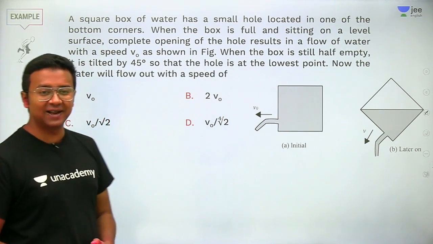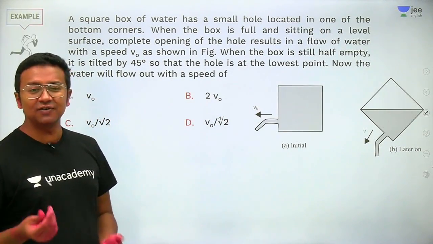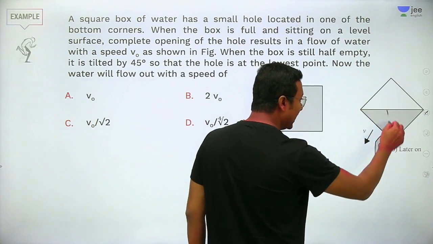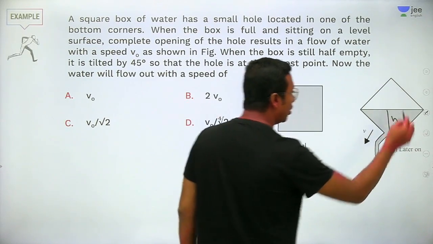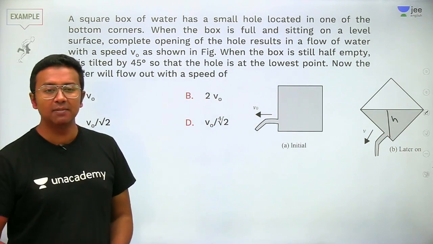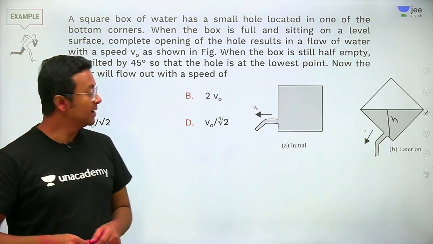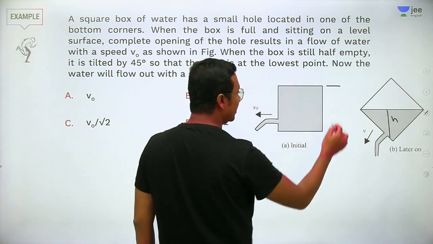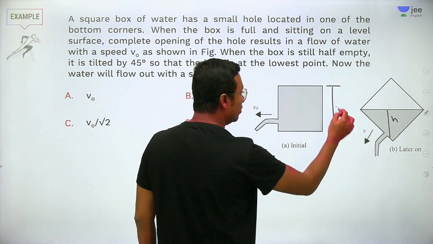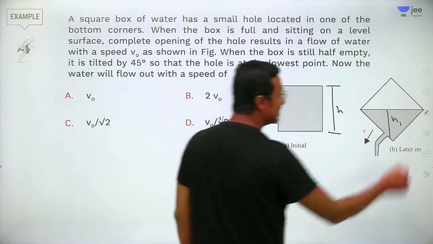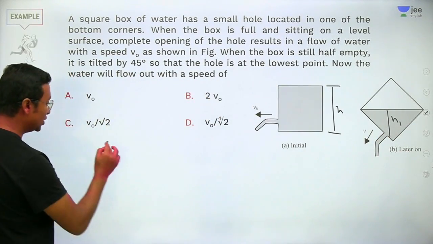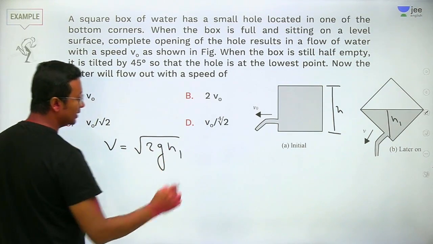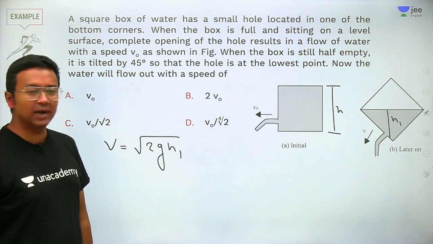So how do we solve this particular problem? See, the velocity of efflux totally depends on the height of the water column above that particular hole. Now, we know this height was initially equal to h. Now, I'll take it as, let's say, h1. So the velocity of efflux will be root over 2g into h1.